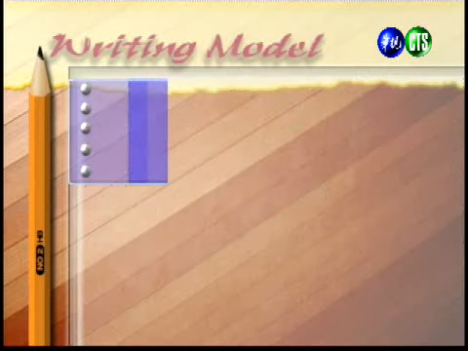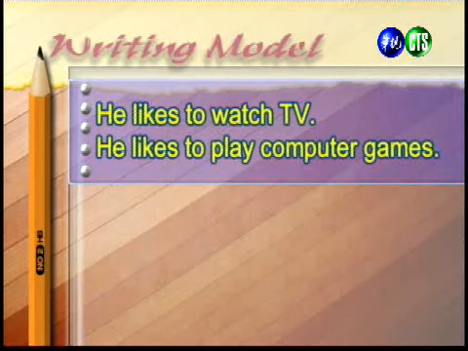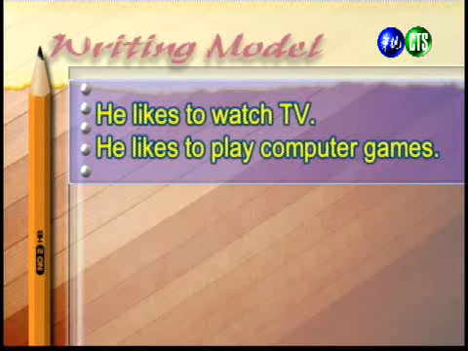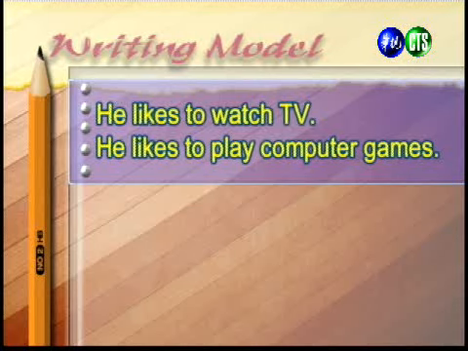All right, so now let's take 2 sentences. He likes to watch TV and he likes to play computer games. Since they're both about what Wilson likes to do, we'll combine them together with the conjunction and.